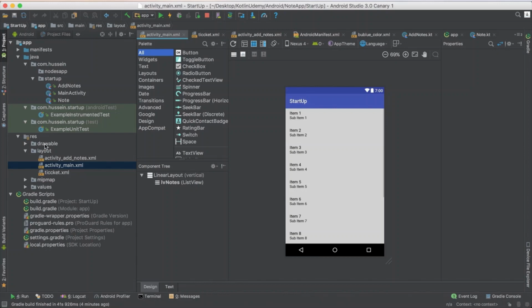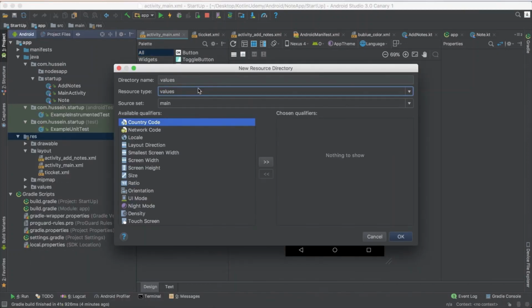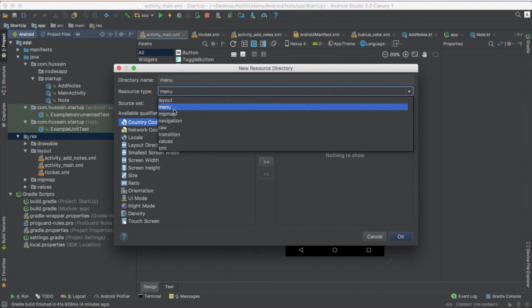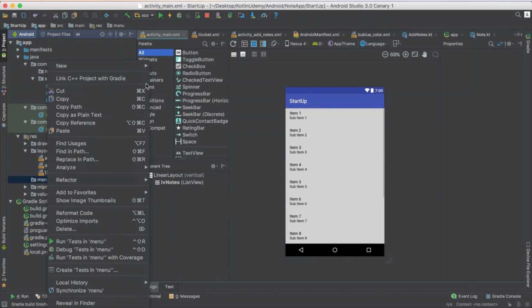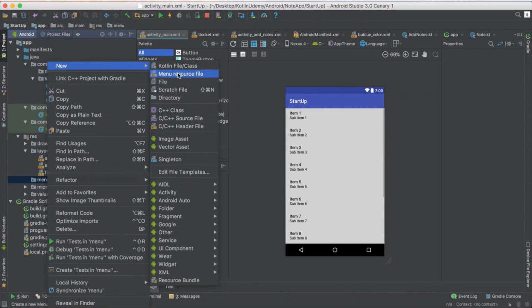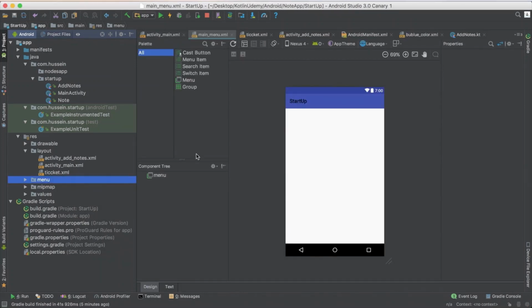So to add menus, just go to resource, right-click, under the resource directory, search for menus, okay? And add a folder for menus. Menus mean the toolbar, what will appear here in the toolbar. So in the menu folder, I create a new file, a menu resource file, and I name it main_menu. Make sure you don't use capitals. So main menu, this is my main menu.